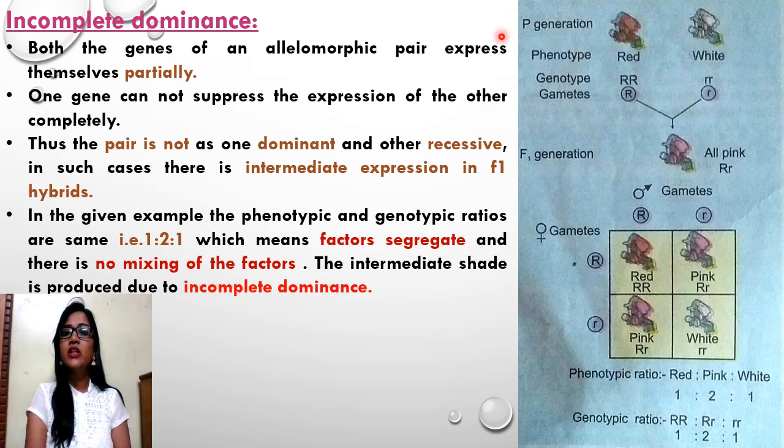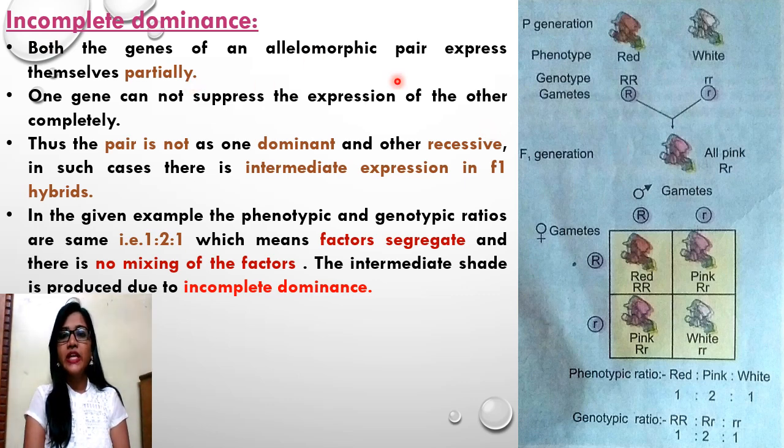Say in the parental generation you have red flowers crossed with white flowers. In the law of dominance we have studied that if the red character is dominant over the recessive one, that red character will get expressed in the F1 generation and all flowers will be red in color because of the presence of the dominant gene. That is, capital R will be dominant while small r will be recessive, when talking about the law of dominance.